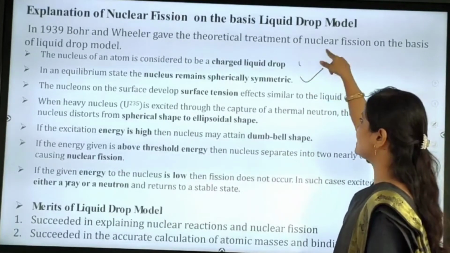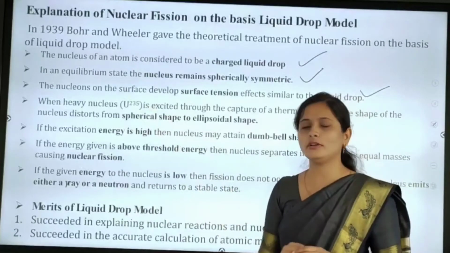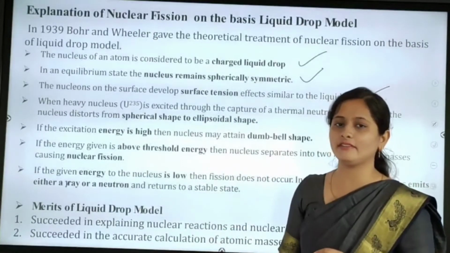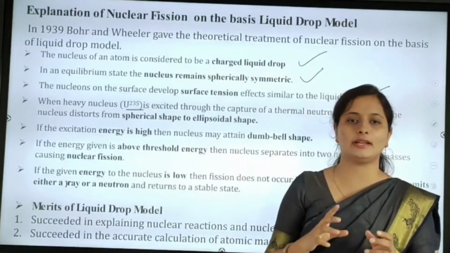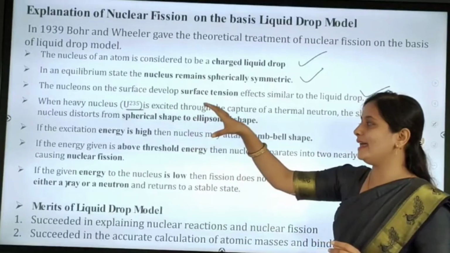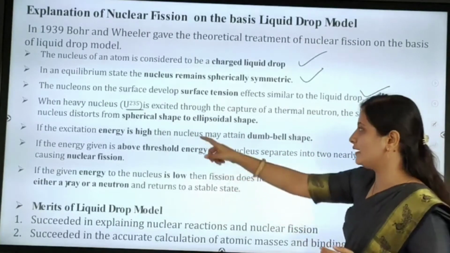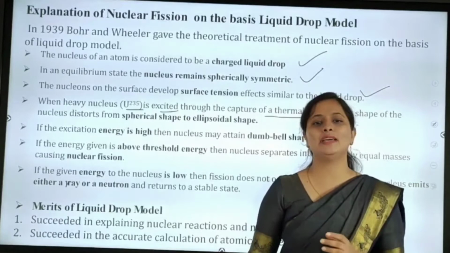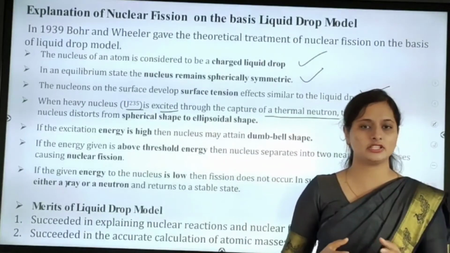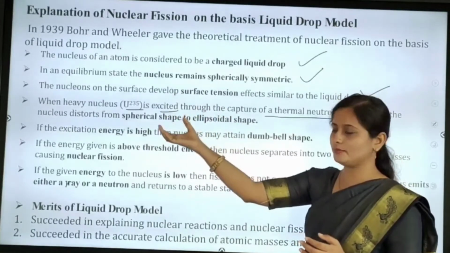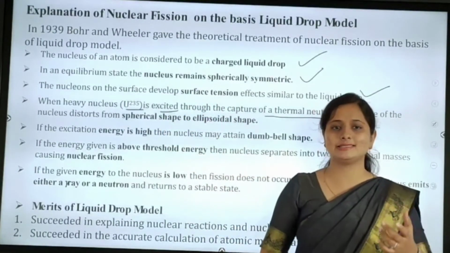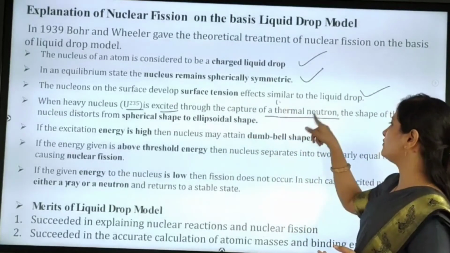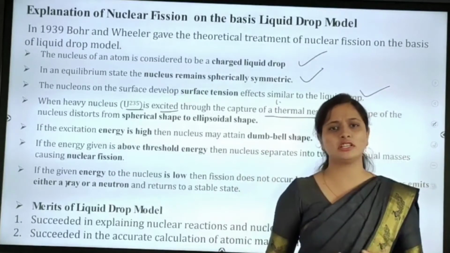We completed the first, second as well as the third. Next we'll move to the fourth point. When a heavy nucleus, here we are considering uranium-235, is excited through the capture of a thermal neutron. Excited means excitation from a lower to a higher energy level. So for our uranium-235, the heavy nucleus, the excitation takes place through the capture of a thermal neutron.